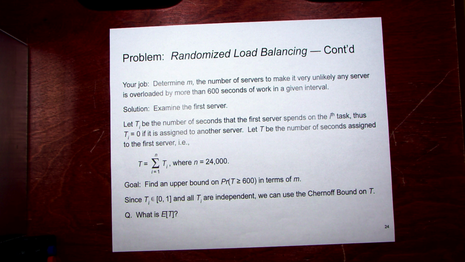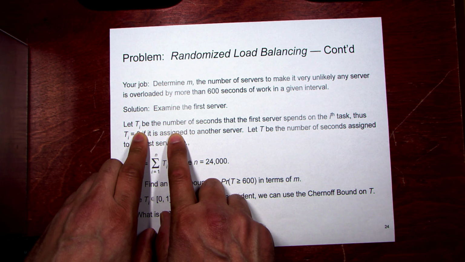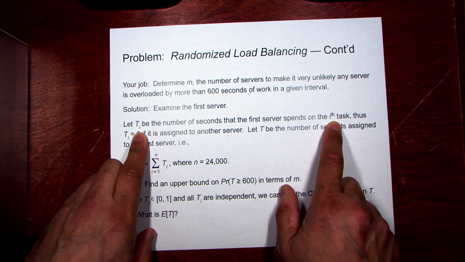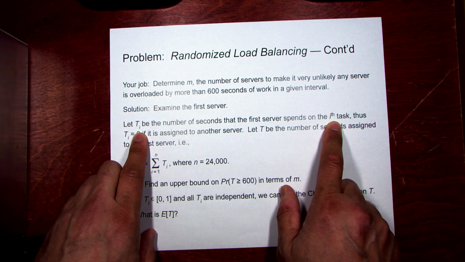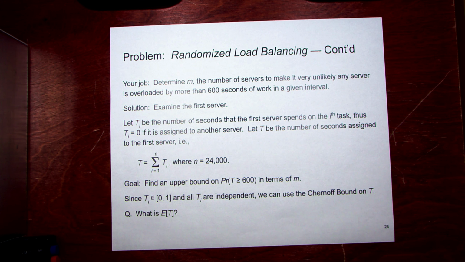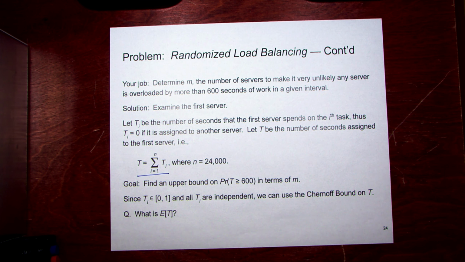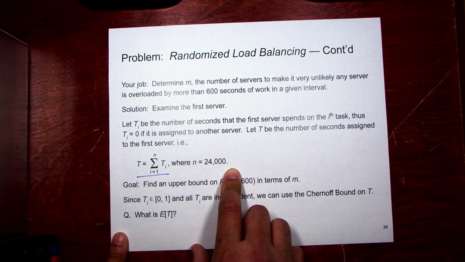24,000. So there are 24,000 jobs, and how much work does server 1 do in total? We let T_i be the number of seconds that server 1 spends on job i, for each of the jobs numbered 1 through 24,000. If that job is assigned to the server, that's how much it gets. If not, it spends 0 because some other server is doing it. So there's probably going to be a lot of zeros in this summation. This is the quantity we're going to go after here: the total amount of work assigned to server number 1. A lot of them are going to be zeros if they're not assigned, but there are 24,000 things. And just as before, remember, the more times you sample, the faster things converge. You'll see how fast it converges.